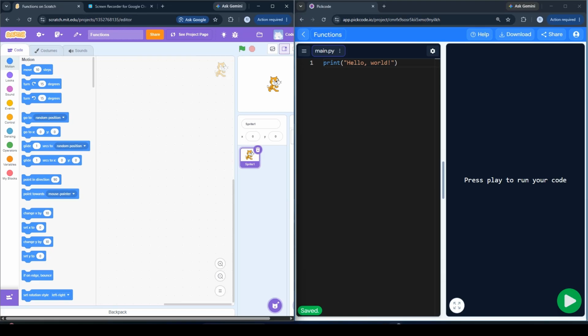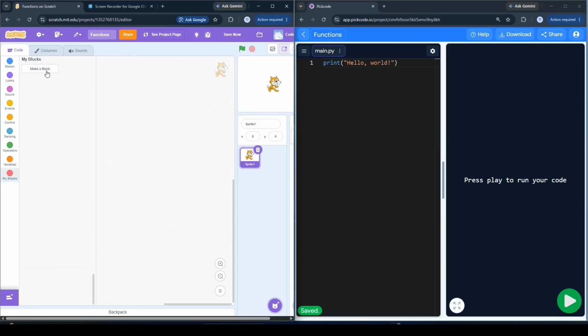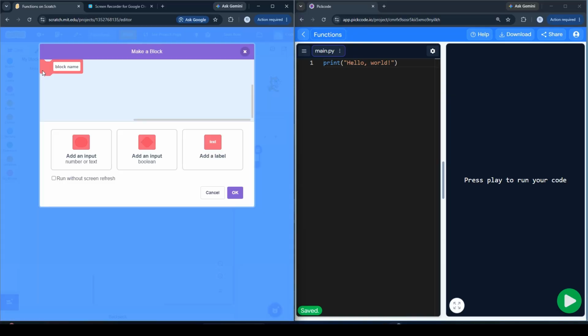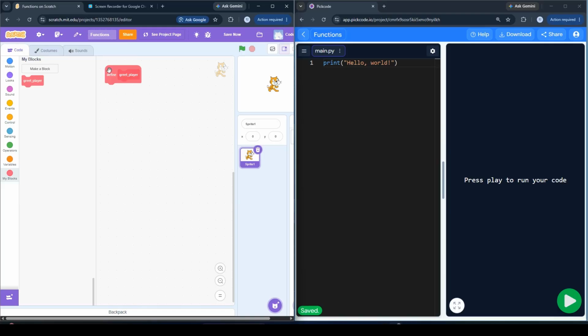I'm going to get started with a very basic example, which is greet the player. So here, I'm going to use my blocks, and as the My Blocks says, make a block, which means create your own block. That is, of course, creating your own set of instructions. So let's click on make a block and click on add a label. Let's name the function greet_player. It's better in programming that we use underscore. Just make it a habit. Although Scratch does not have any issues with the name, when you do real programming like in Python or any other text-based language, it's always useful to use the underscore. Space is not accepted. So define greet_player.